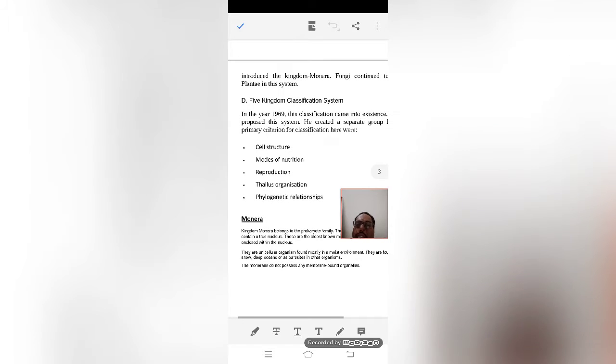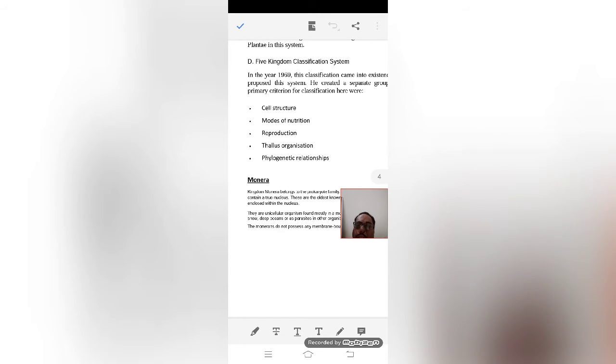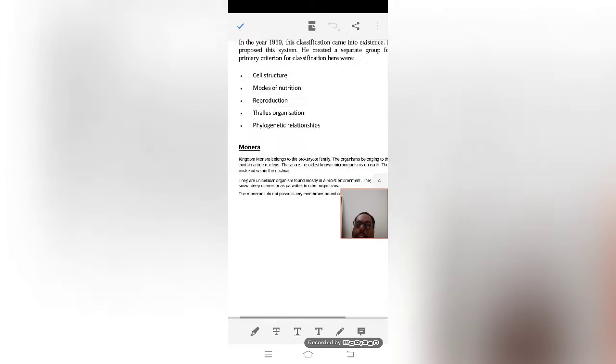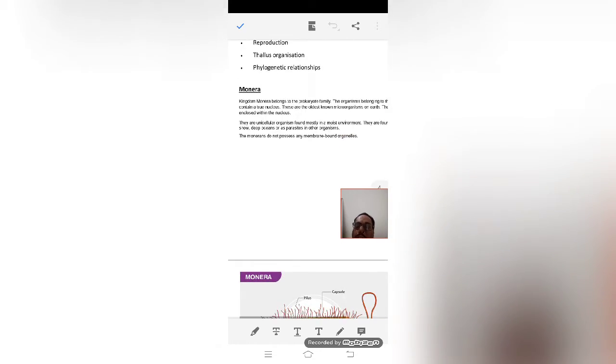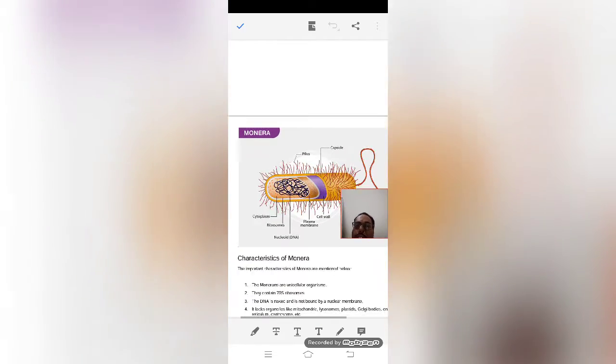Now the kingdom Monera. Monera is the kingdom where bacteria are present. When we see their cell structure, they are unicellular in nature, single cell. They don't have a proper nucleus, and we can see them in most environments wherever we go. This is the general structure of a moneran.